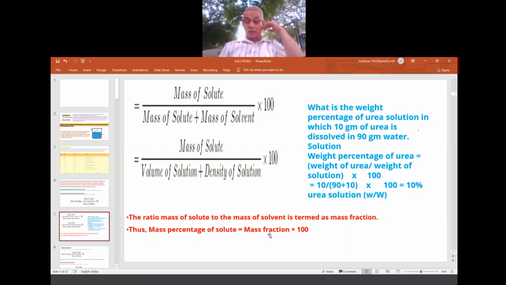Okay, right. So one example is here on the right side in blue color, just to understand what is meant by mass percentage. What is the weight percent of a urea solution in which 10 gram of urea is dissolved in 90 gram of water? It is 10 by 90 plus 10, that is 10 by 100. That gives you 10% mass by mass. Simple, same as ninth class.